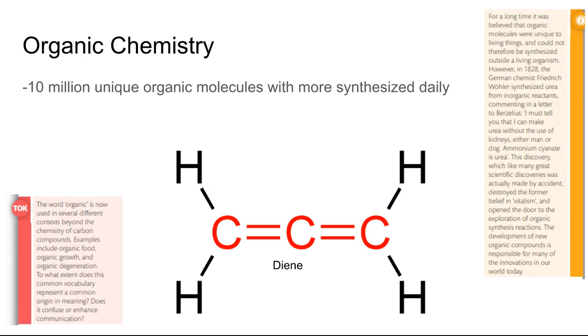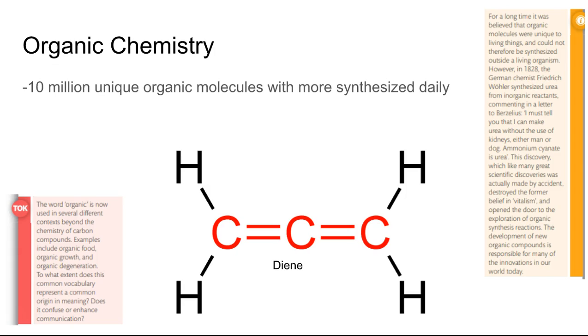There are 10 million unique organic molecules, with more being synthesized every day. One more thing: it was previously thought that organic molecules can only come from living things, until chemists found that they were able to synthesize urea from inorganic reactants, proving that organic chemistry does not always have to deal with living things.